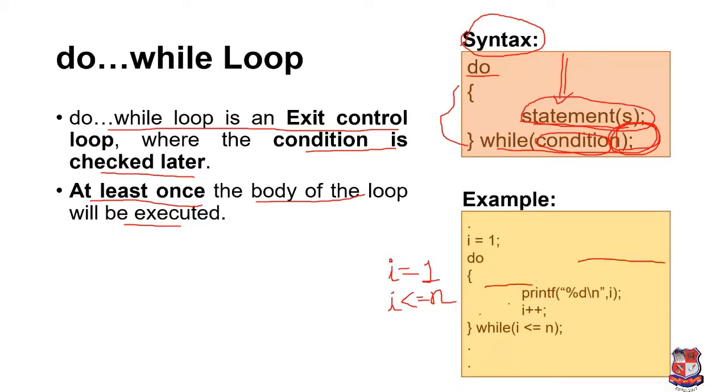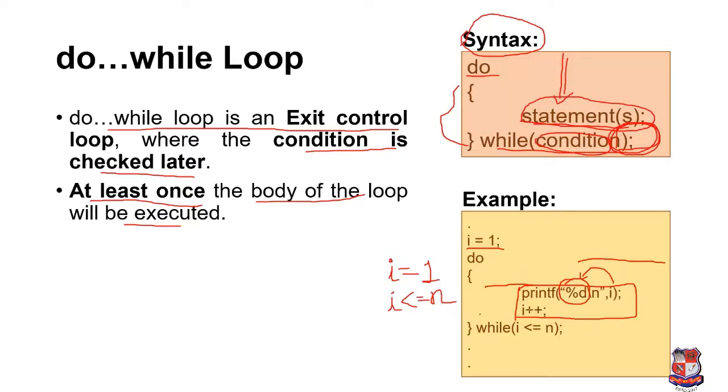What is the difference between while and do while loop? We initialized the value of I by 1, then we write the statements inside the body of the loop, that is printf("%d\n", I). Instead of %d, the value of I will be printed.